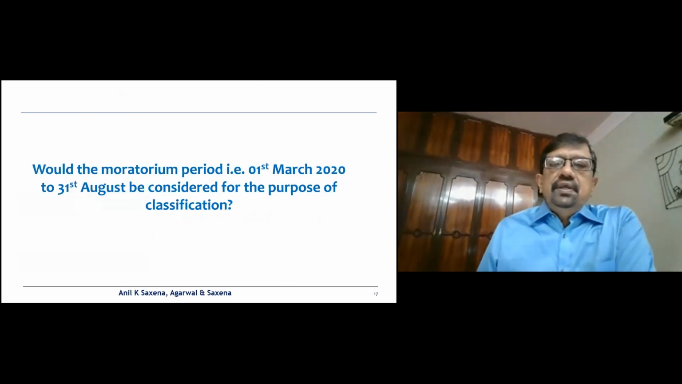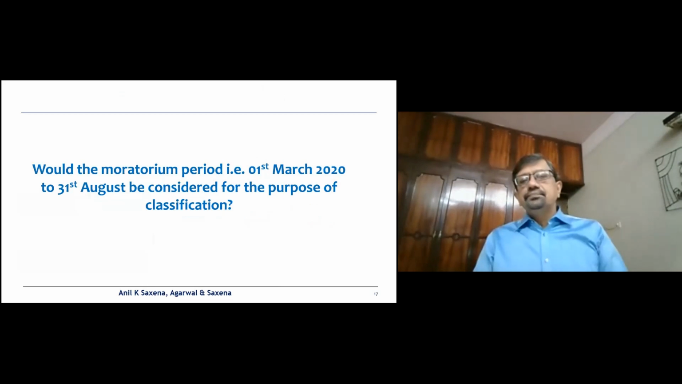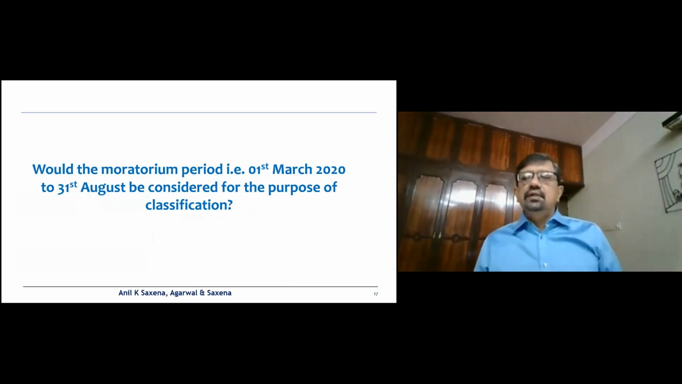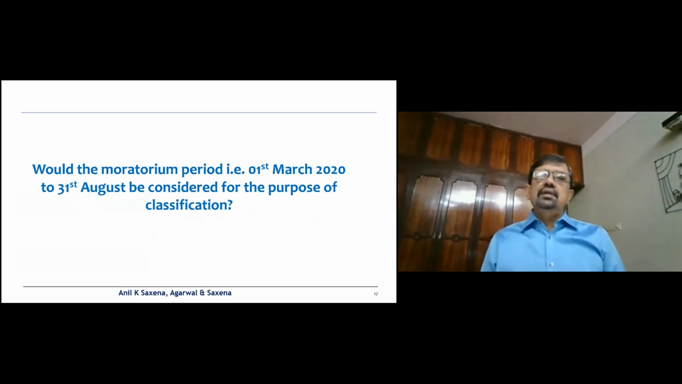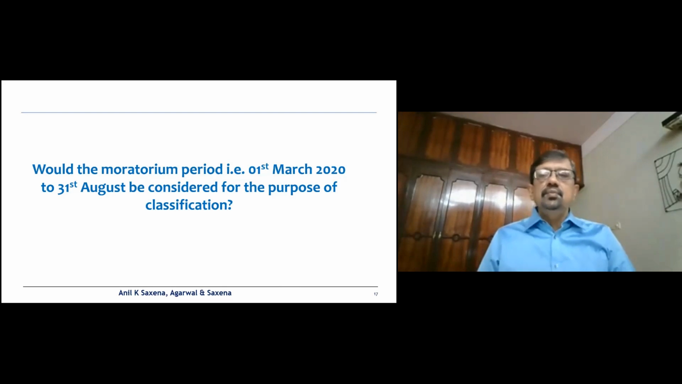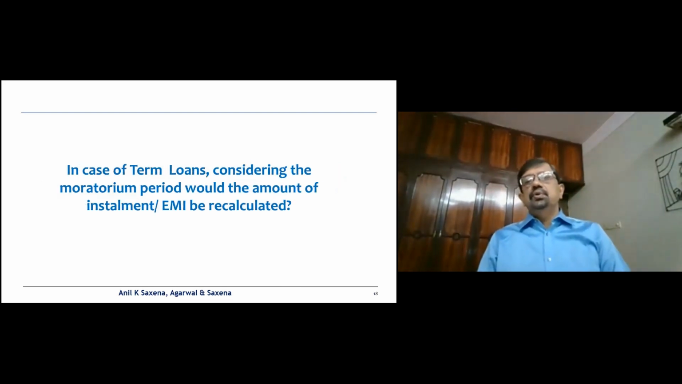Let's take up some FAQs. This, of course, comes out of the 23rd May 2020 circular, and also what we've already discussed. Would the moratorium period of 1st March 2020 to 31st August be considered for the purpose of classification? No, it has not to be considered for the purpose of calculating the past due or the out of order status, either in the term loan account or the CCOD account.